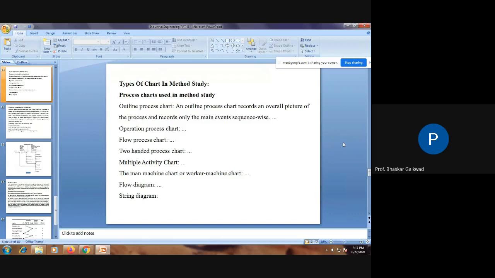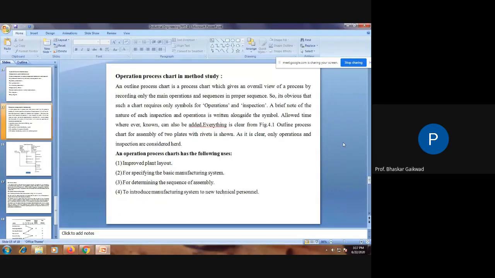So how many techniques are there? First, the outline process chart, operation process chart, flow process chart, multiple activity chart. More than six or seven charts are there that you have studied. Apart from that, certain models are there. Then travel charts are there, and that also we're going to study. Now, here is the first chart. What actually is the operation process chart in method study?